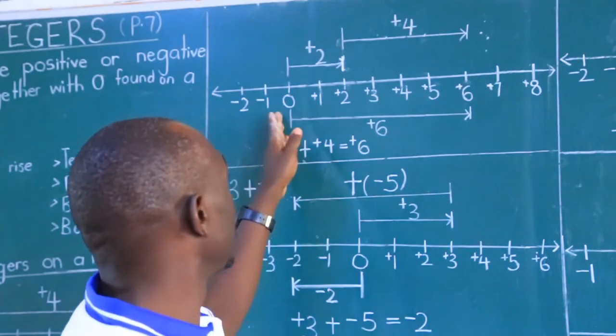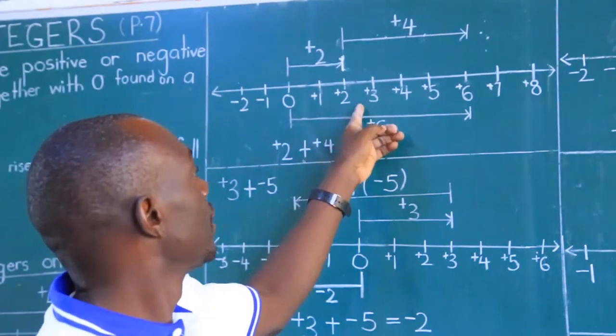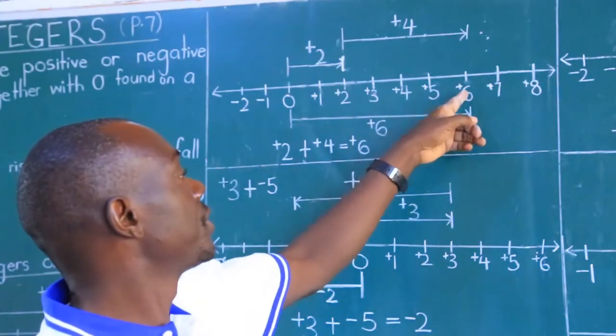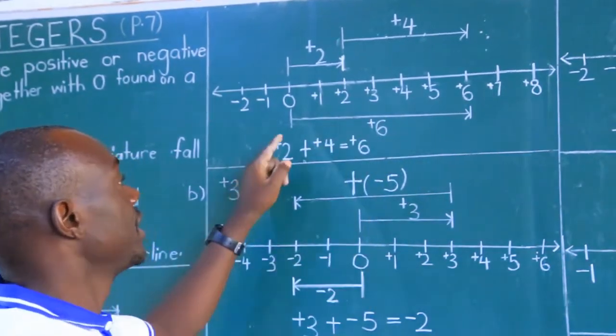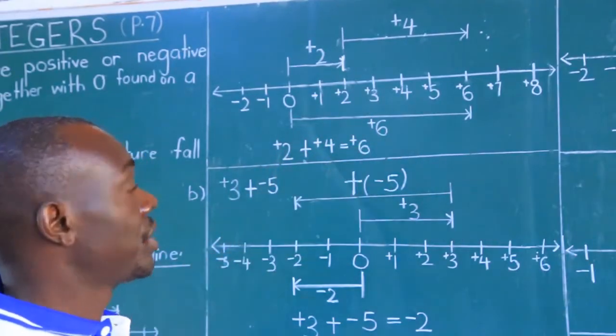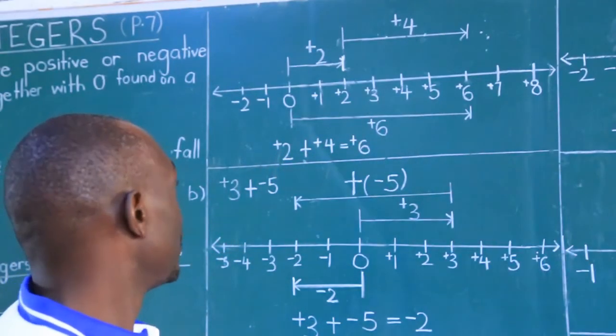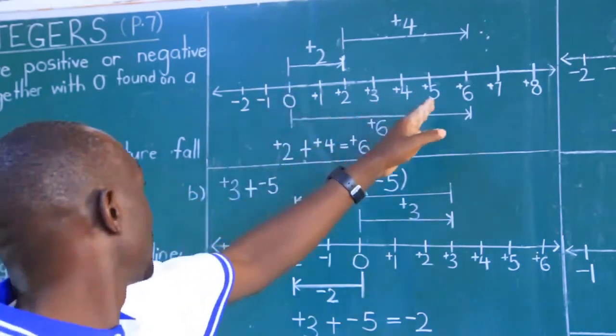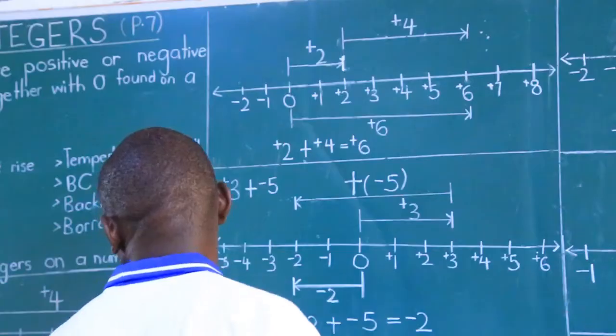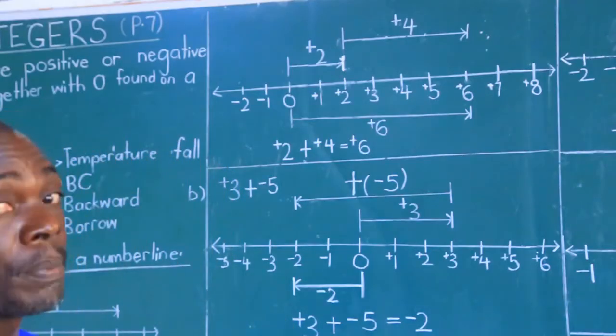Meaning from the origin, I've made 1, 2, 3, 4, 5, 6 steps forward. So that's why you say positive 6. Positive 6 means movement of 6 steps forward. So from the origin, I've made 6 steps forward, and that's where I've stopped. And I say where I stopped is the answer.